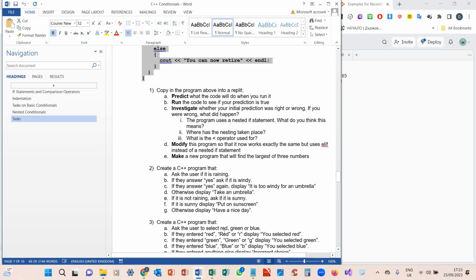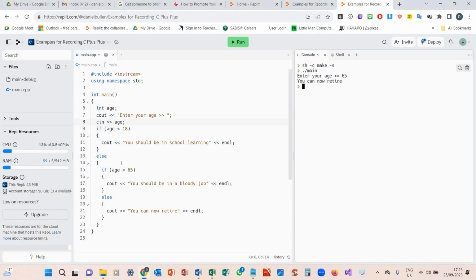Okay, so my prediction was correct. So the program is using a nested if statement. So that means there's an if-else statement within an if statement. So the nesting's taken place with the else. Okay? So that's it. It's taking place with the else.